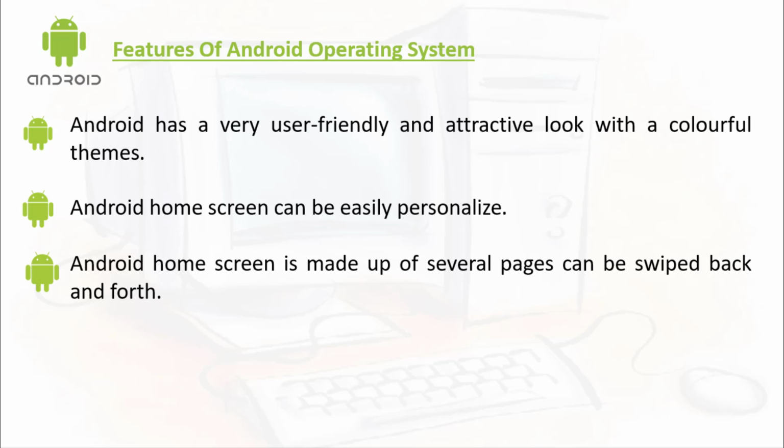Android home screen is made up of several pages, which can be swiped back and forth. We are all aware of the mobile phone that we are using right now. In this mobile phone we move through several pages back and forth. So we can say that the Android home screen is made up of several pages that can be swiped back and forth.